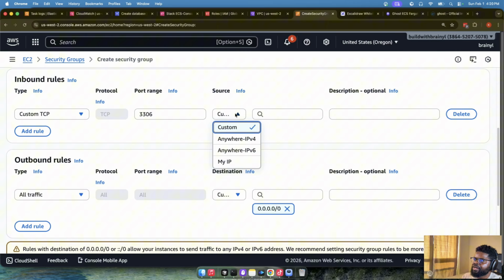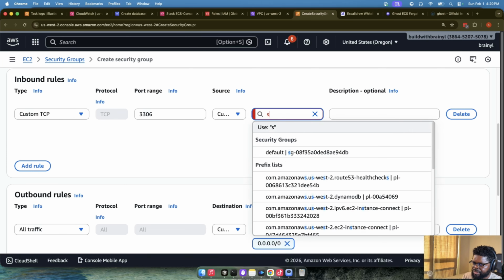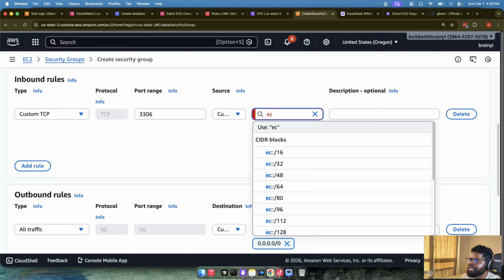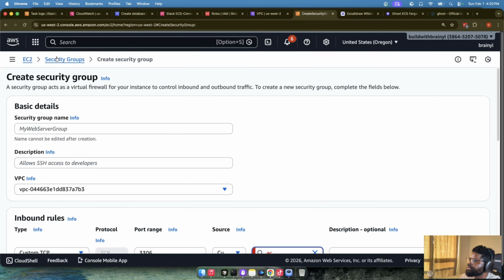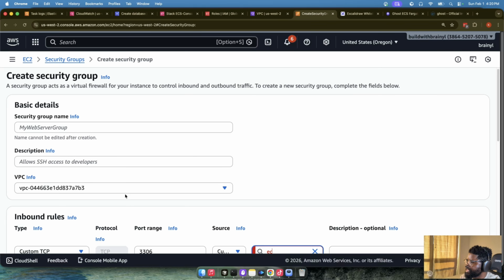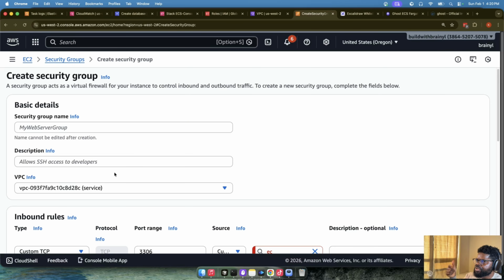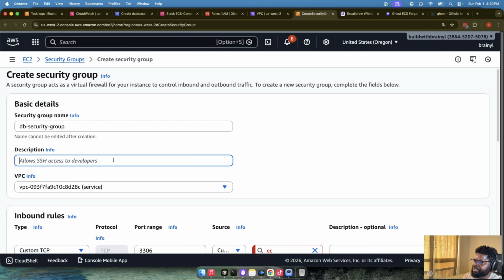So custom TCP from where we want a security group, which is the one that is from the ECS. Are we in the right VPC now? Yeah, we're in the wrong VPC. Okay, these are some of the things you need to check. We need to be in the service VPC, right? So we're creating a security group. This security group is DB security group, right? Remember, so allow connection to the database.